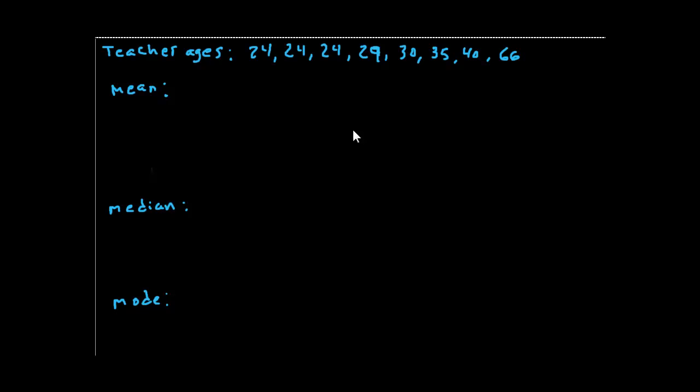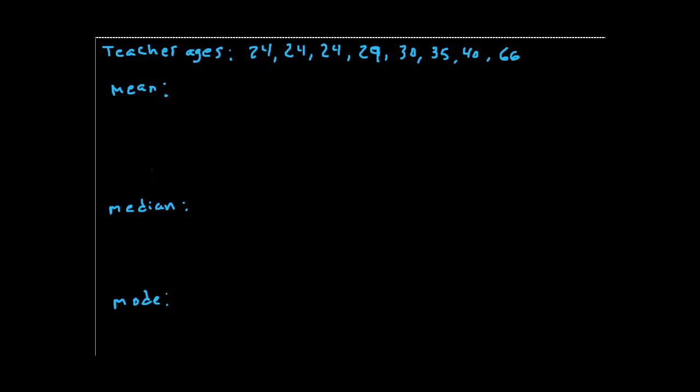The first example we'll use is teacher ages. So I made up some ages. These aren't the actual ages of any teachers you might know. I mean, they could be. You could know teachers these ages, but I just picked some ages that teachers might be at any given school. And I said that we're looking at only 8 teachers. 3 of the teachers are 24 years old.